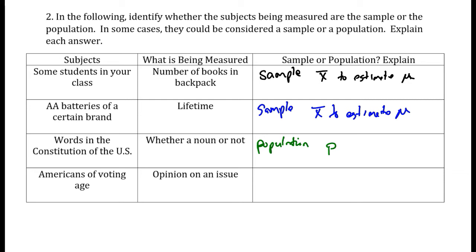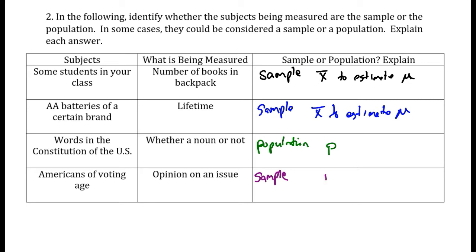Americans of voting age. There are a lot of them. I hope we're not the United States government doing a census every 10 years, because that's a very, very expensive process, to ask every single person of voting age. So this is definitely going to be a sample, because you're not going to ask every single American how they feel. You're going to ask a sample that represents the entire population, so you're going to have to somehow get a sample that's representative of the entire US population.